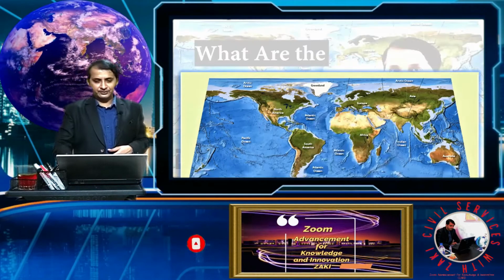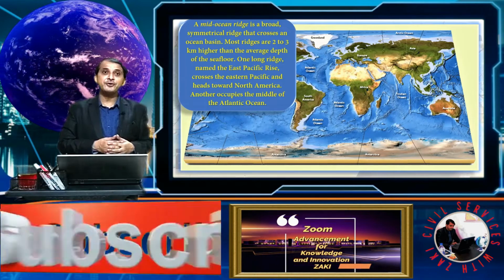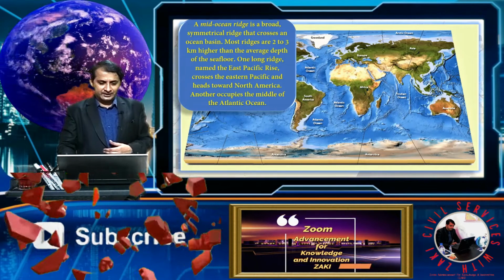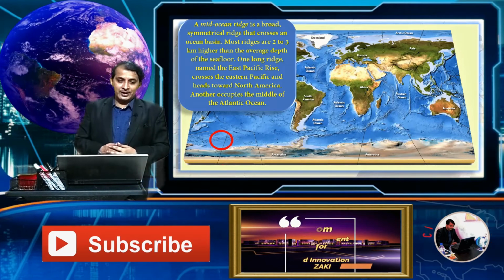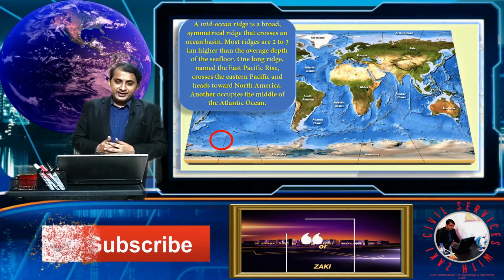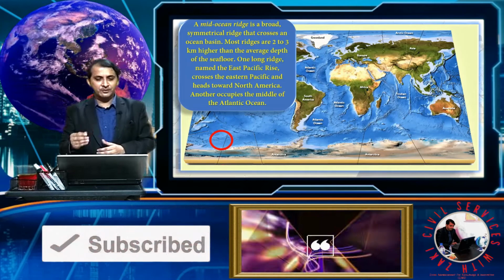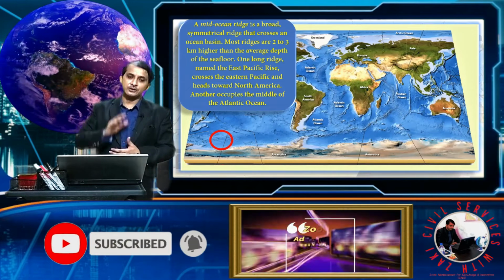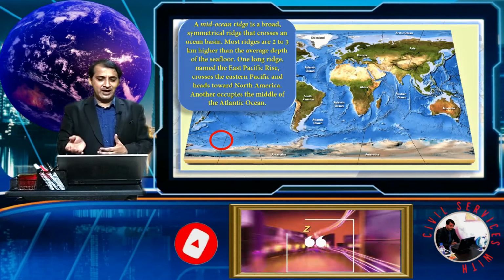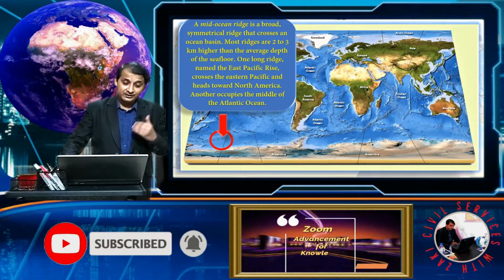And see another feature. Another big feature of our ocean is the mid-oceanic ridge. If we see here, it is the East Pacific. A mid-oceanic ridge is a broad, symmetrical ridge that crosses an ocean basin. Most of the ridges are 2 to 3 kilometers higher than the average depth of the sea floor. One long ridge is named the Pacific Rise. Depicted here, it is called the East Pacific Rise.